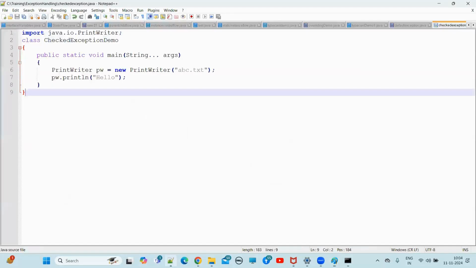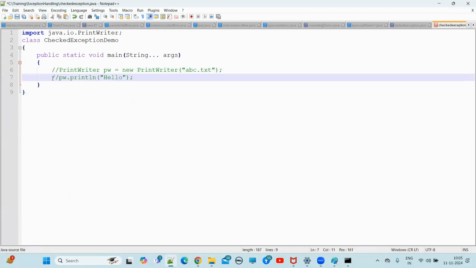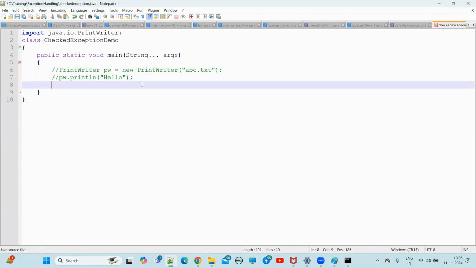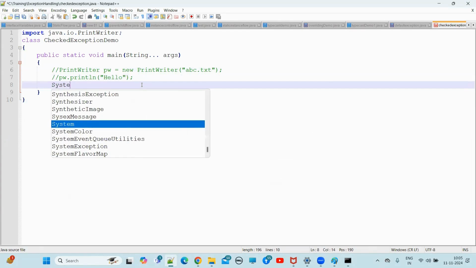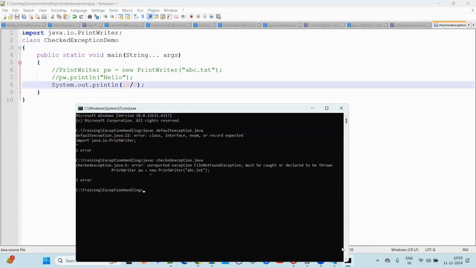Let me write one small example here. See here, we have PrintWriter, right? Let me comment this one. This is checked exception related code. Now I'm writing System.out.println, and just 10 divided by 0. I'm saving. Now javac. See, did it compile successfully or not?